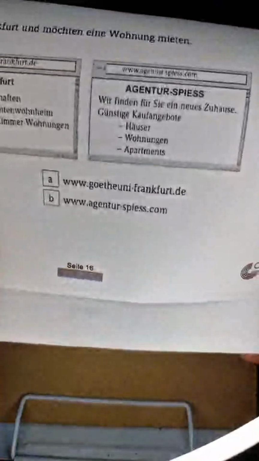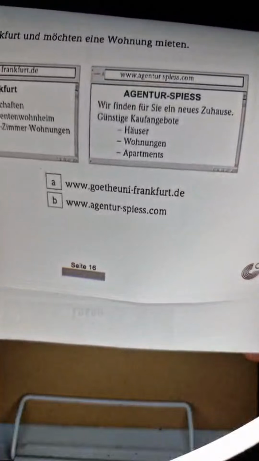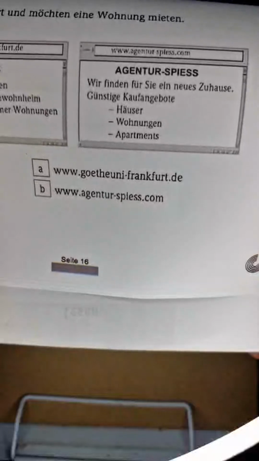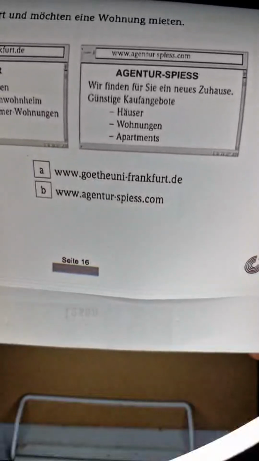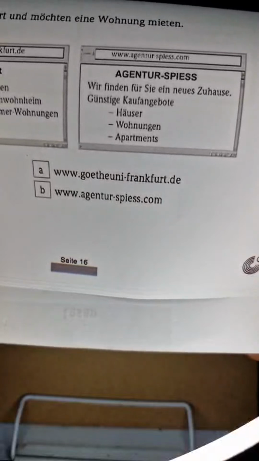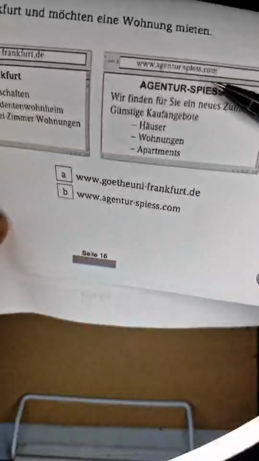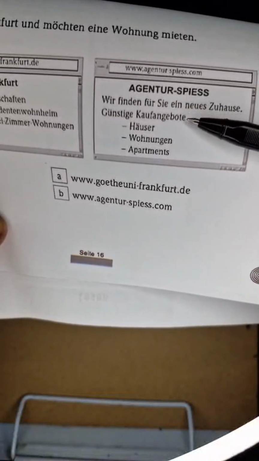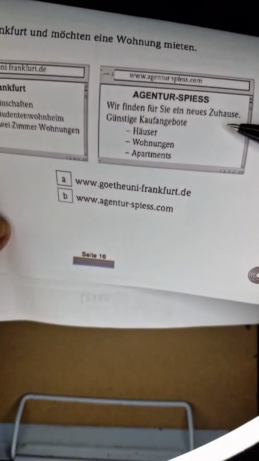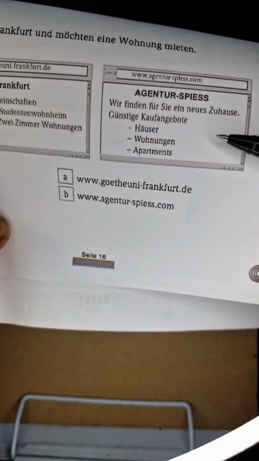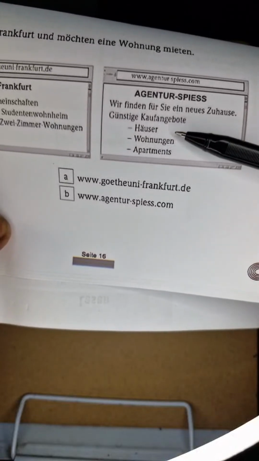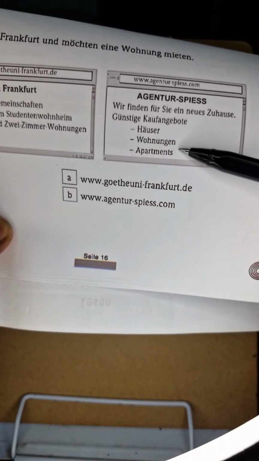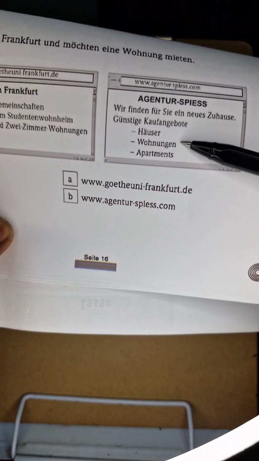Let's look at B. Now B talks about Agentur Spieß. Agentur Spieß: Wir finden für Sie ein neues Zuhause, günstige Kaufangebote. Now, this one here hasn't mentioned anywhere about Frankfurt. They're only talking about Agentur Spieß. Wir finden für Sie ein neues Zuhause. We find for you a new home. Günstige Kaufangebote. They have affordable Häuser, houses, and Wohnungen, apartments.